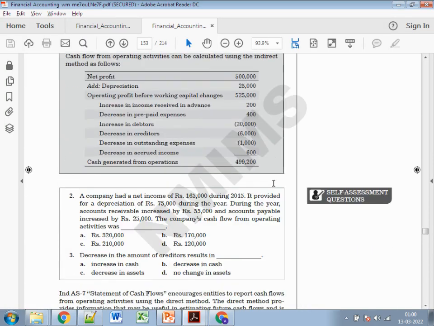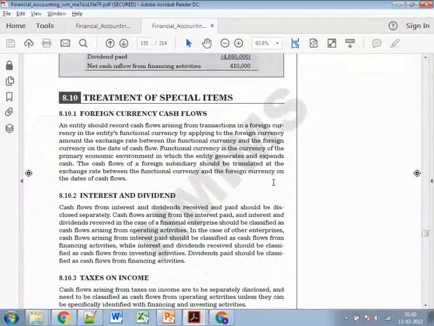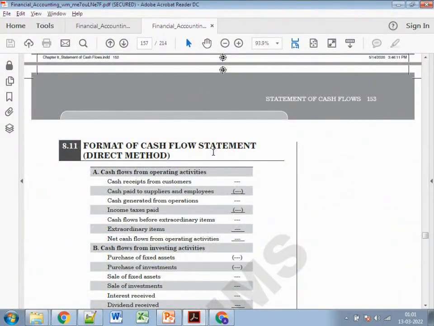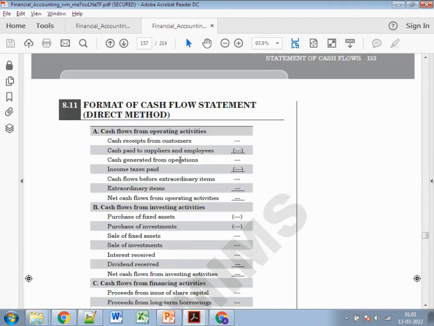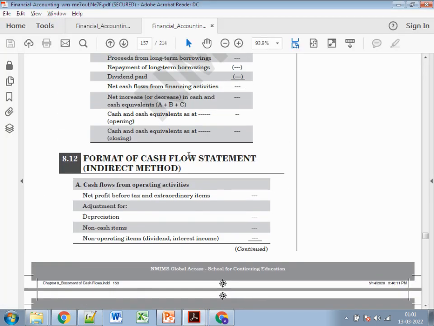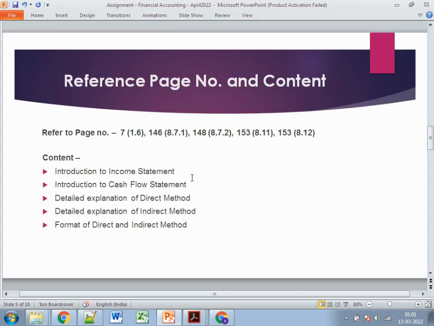Then going to page number 153, here is the format of the cash flow statement. The first is the direct method, and the second one is the indirect method. So you just need to show it in a tabular format in this way. And while reading this, you will find a number of differences between the direct and the indirect method. So maybe you can show it in a tabular format to get a better understanding of it, right? So this is a very straightforward question.